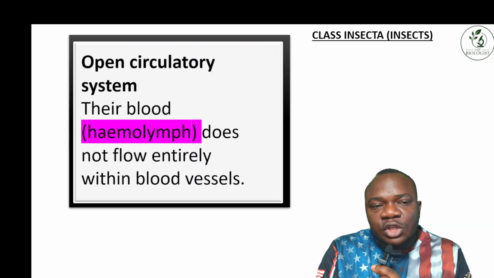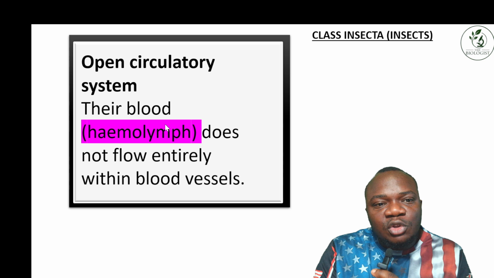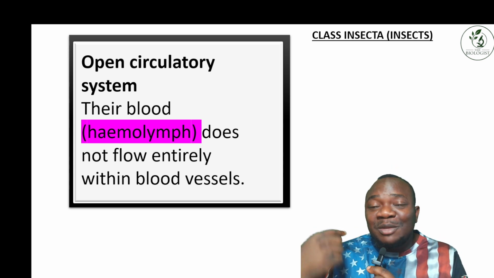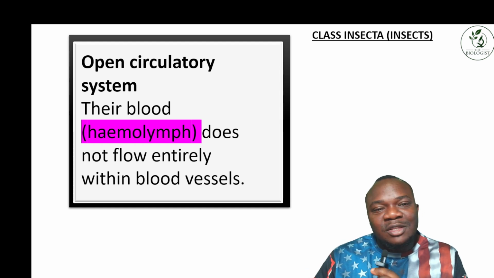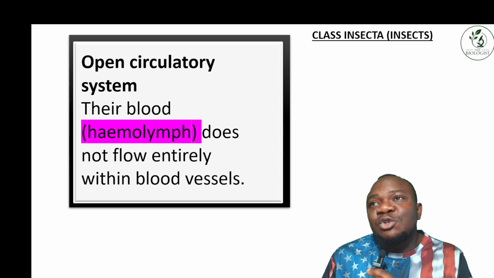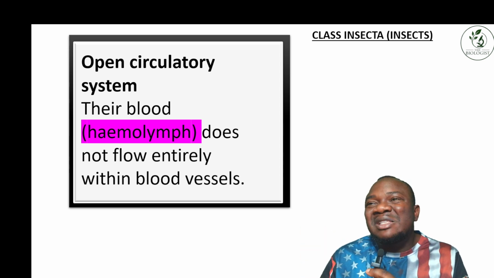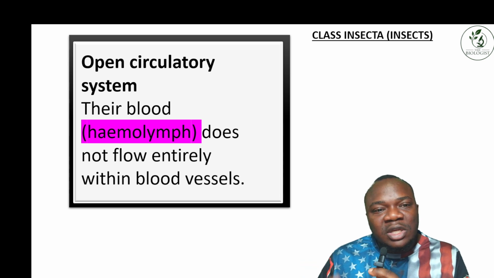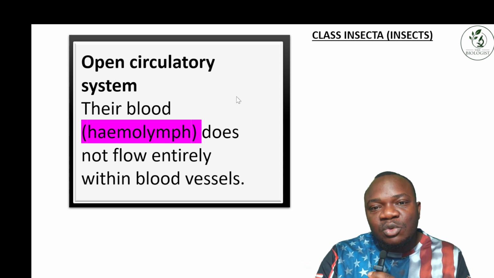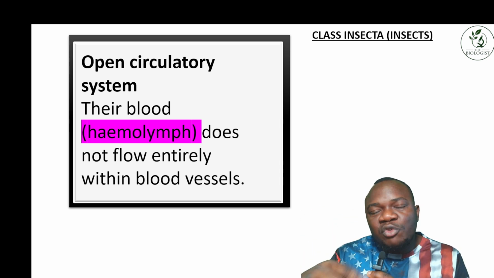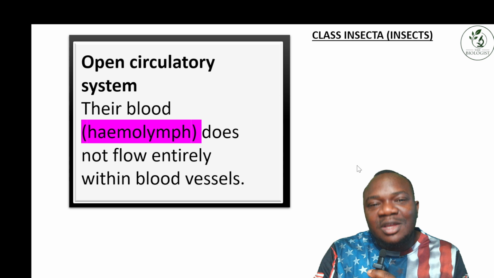Circulation is open. Sorry, I need to correct myself: in insects the blood doesn't flow entirely within the blood vessels. We have open circulation and closed circulation. In open circulation, the blood doesn't depend on the blood vessels alone, so it can move by other means through the whole body. But in closed circulation, the blood moves only within the blood vessels. That's a misconception I have to clarify.